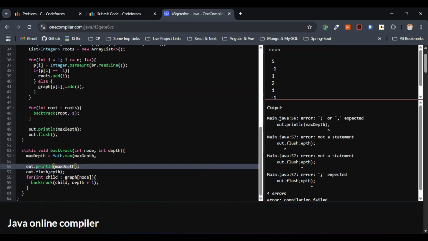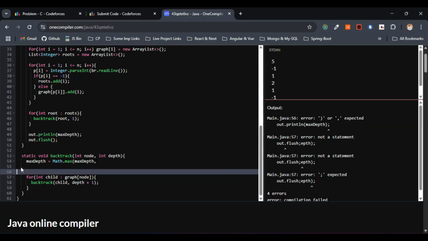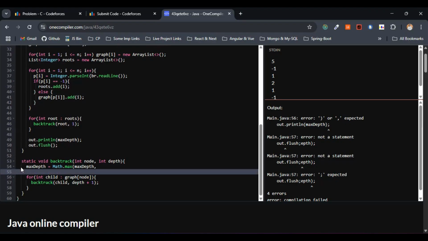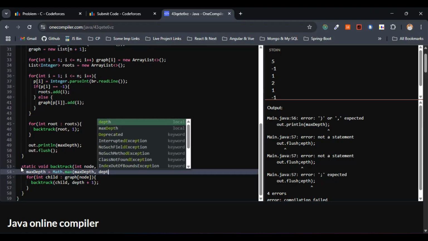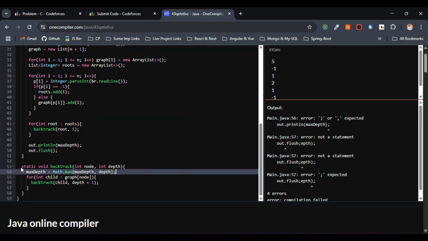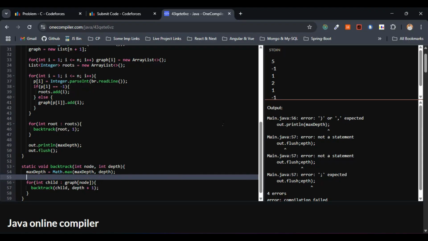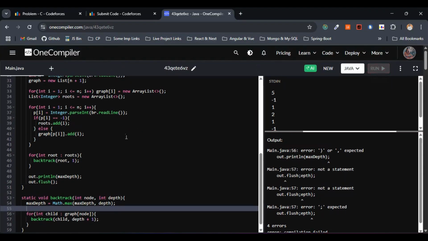Why did this happen like this? Why have I given max depth equals max depth comma depth? It has to be depth. Let me remove this one entirely. This one has to be depth. This is fine. Let me run this one.